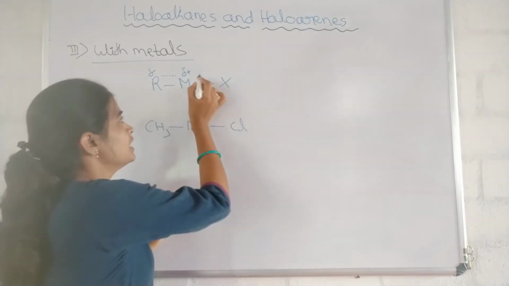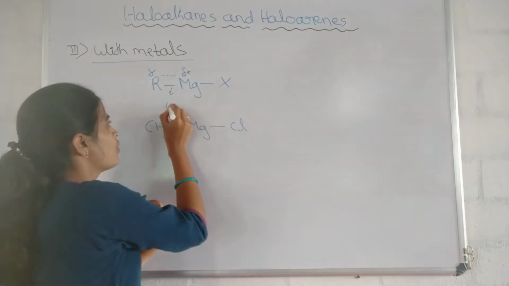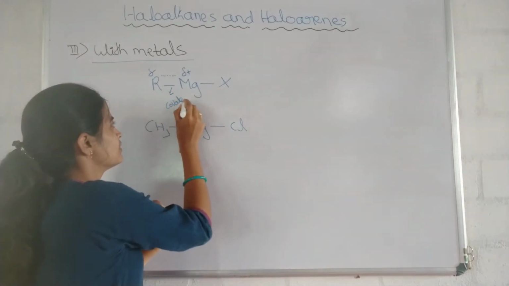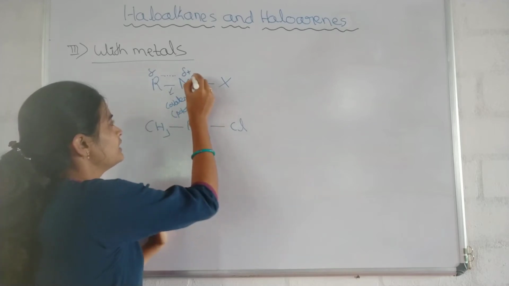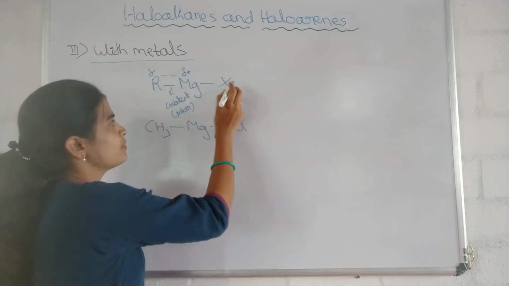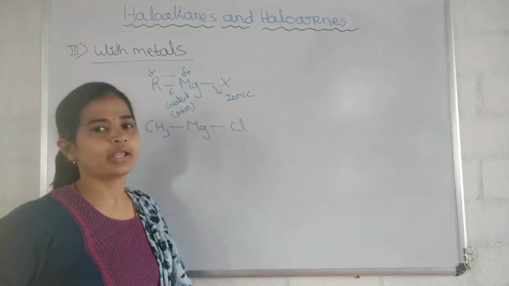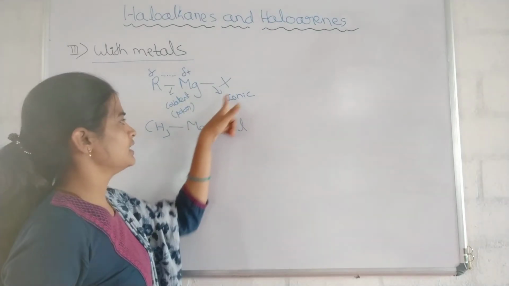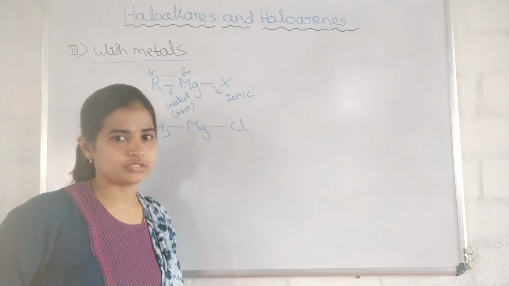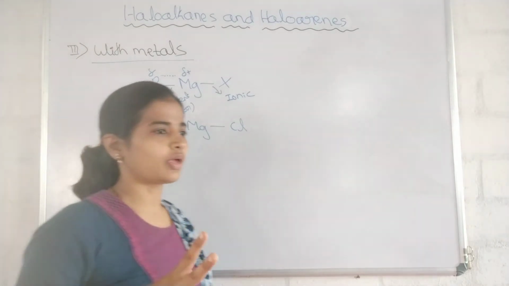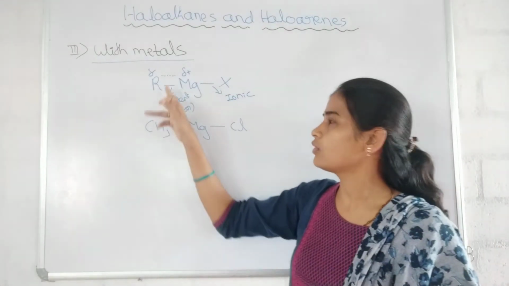And now the bond between the magnesium and halogen, what is this? It is ionic. The halogen is more electronegative and magnesium is more electropositive. Got it? Here the polarity arises. Therefore, the carbon-magnesium bond is a polar covalent bond.